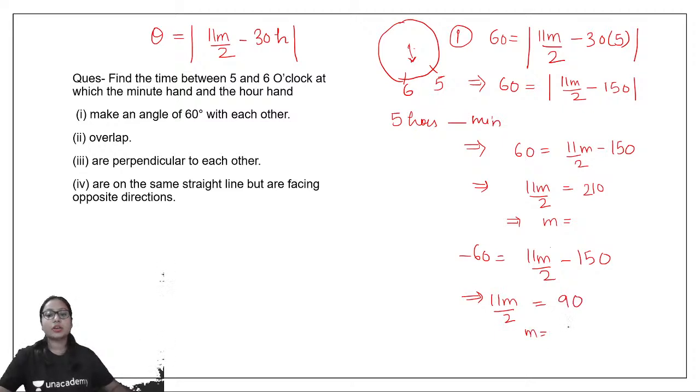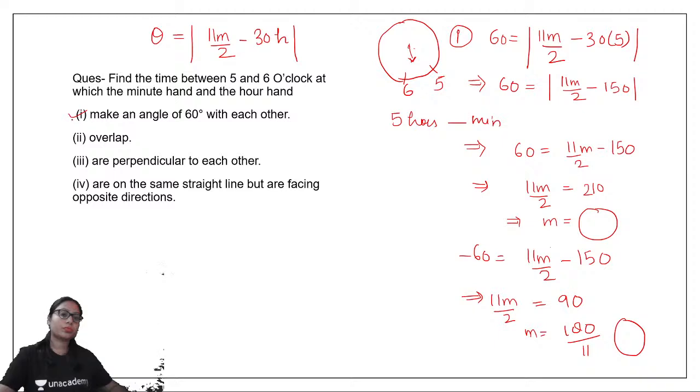So I get the value of m is equal to 180 by 11. Alright, so the angle between the hour hand and the minute hand is 60° at the time that we get from here. Okay, so from here I can get the time, and that would be the answer to my first point over here. I hope this is clear to you.